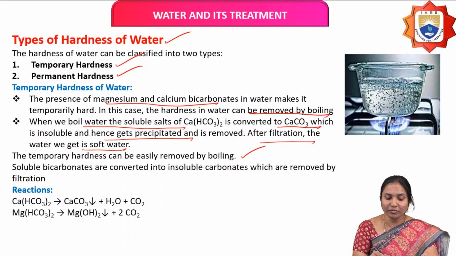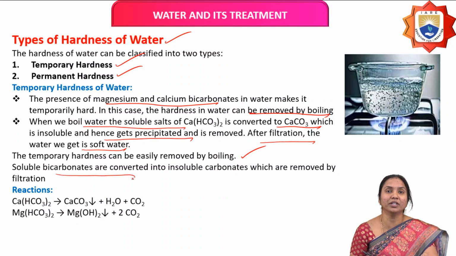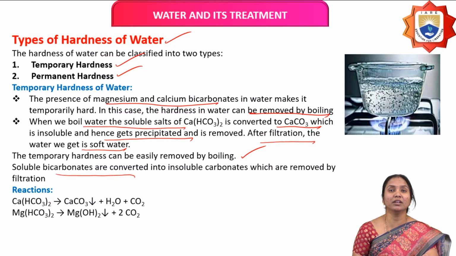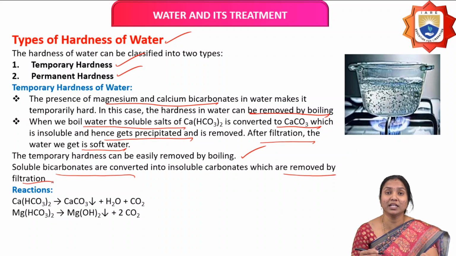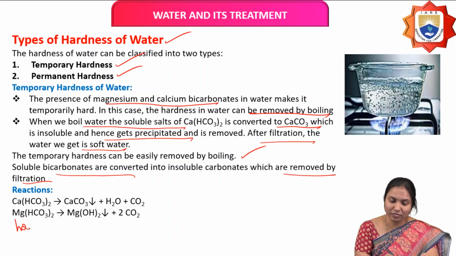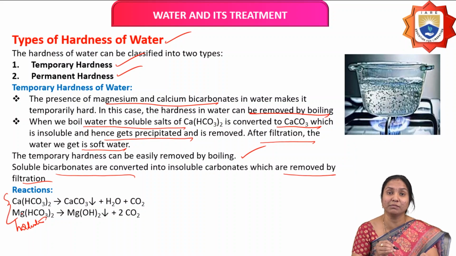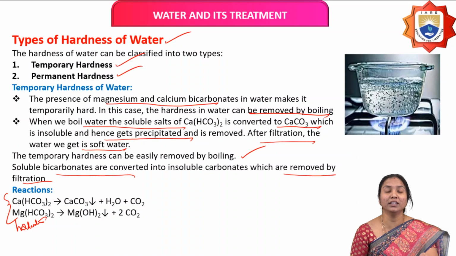Here soluble bicarbonates are converted into insoluble carbonates, which are removed by filtration. What reactions take place during the boiling process? In the temporary hardness of water, calcium or magnesium bicarbonates are present, dissolved and soluble in water.